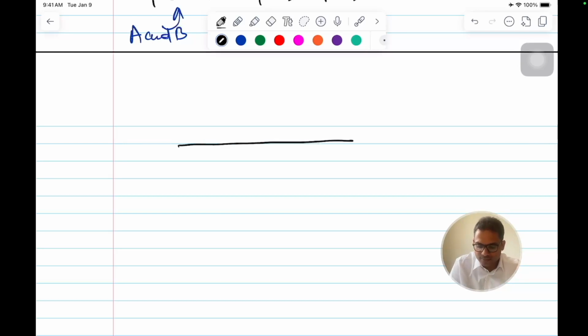So on the number line, I have 1 and 2. As we know from the earlier discussion, there can be infinitely many points between 1 and 2. Now I ask you, what is the probability of getting 1.5? If I take my pen and put it on this number line, what is the probability of getting exactly 1.5? What would be the answer? The probability of this will be almost equal to 0,